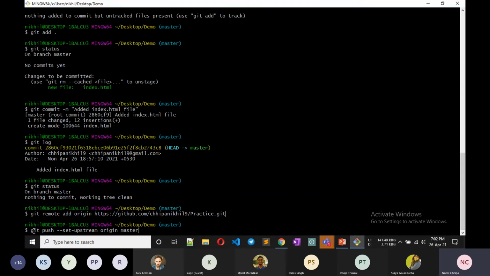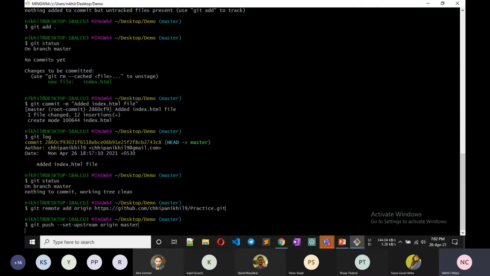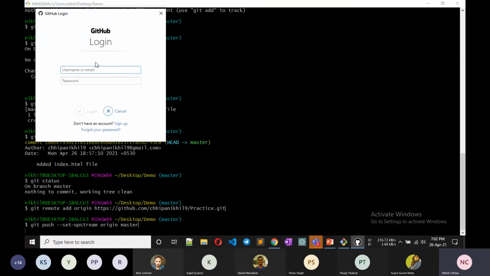So for deploying this repository to GitHub, we use git push --set-upstream origin master. That means the upstream of this repository is origin master. When we click enter, it asks us for username and password. I'm not going to enter it.